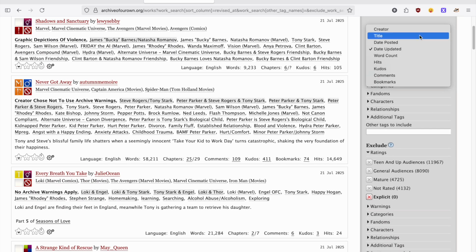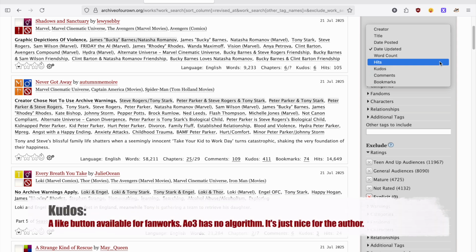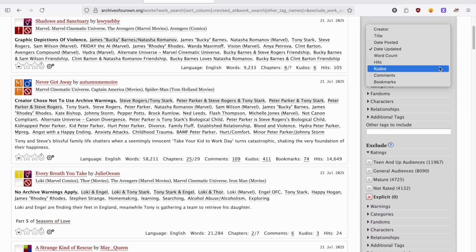Filtering by date posted or updated is a great way to keep an eye on a tag where you want to read new works, maybe a reaction to last week's Marvel episode. Filtering by title or author, I'll be honest, I don't get why you do that. Comment below if you have some insights. Sorting by hits will bring up older, longer works first. Note that rereads and unfinished reads both add to hits, making hit to kudos ratios meaningless, and hits as a search option, honestly, not great.